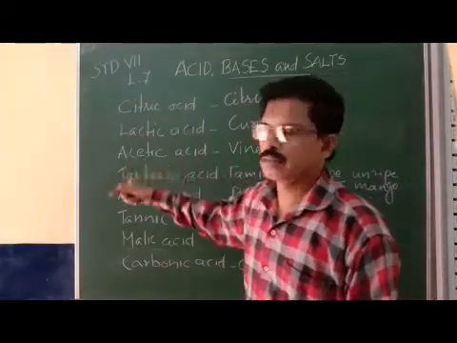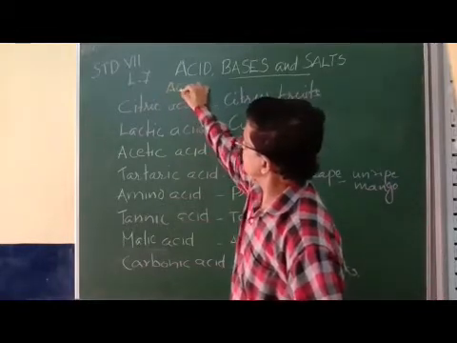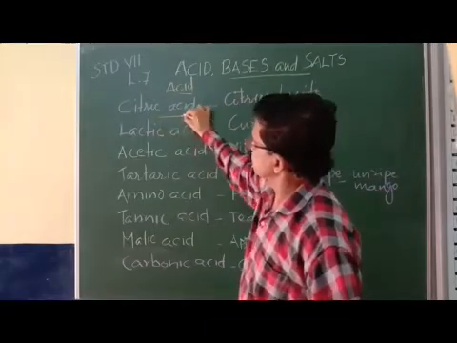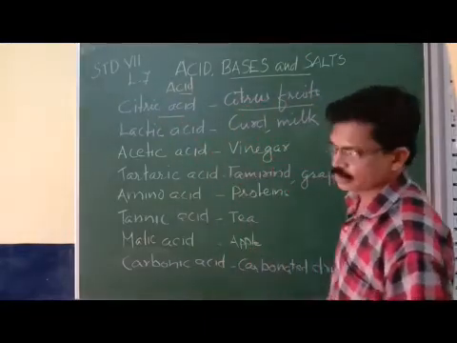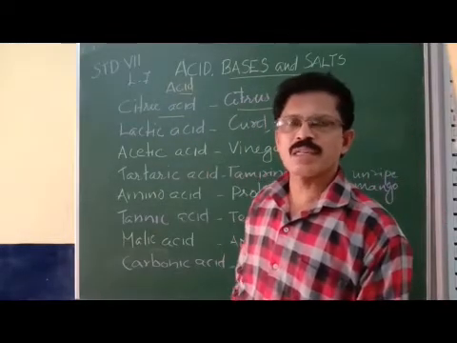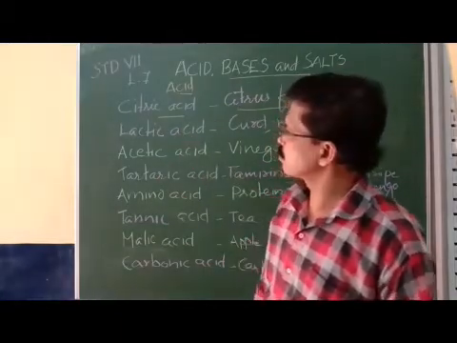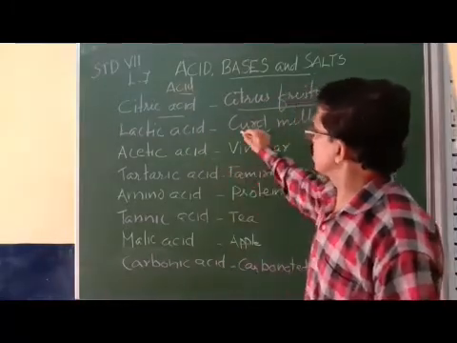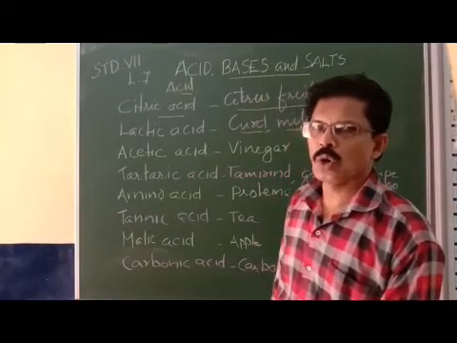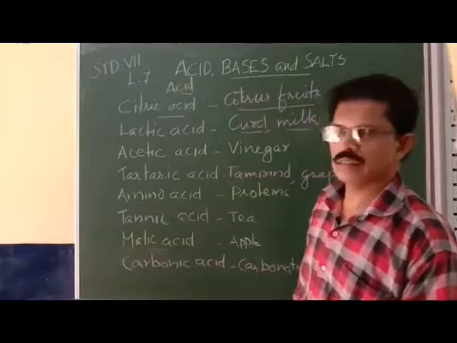As I have written here, these are the various types of acids present in different types of food. Now let's see, citric acid is present in the citrus fruits. There are different types of citrus fruits, lemon, orange. All these are citrus fruits. They are sour in taste because of the presence of citric acid. At the same time, lactic acid is present in curd and milk. Milk does not taste sour, but still milk contains lactic acid.